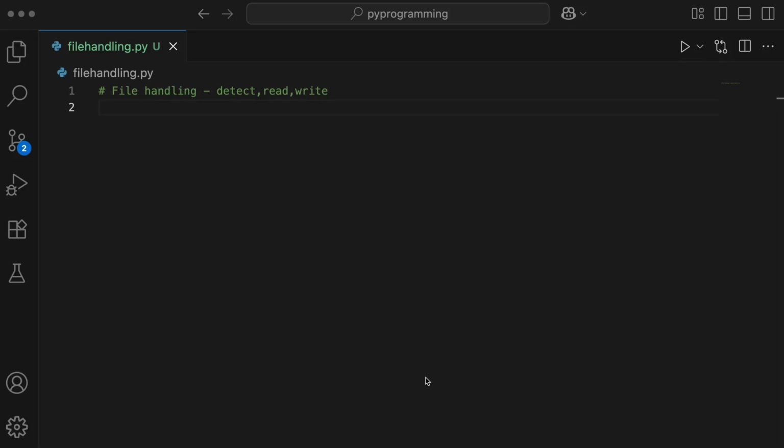Hey everyone, in this session we'll learn how to detect, read and write files in Python. Let's start by detecting whether a file or a folder exists or not.